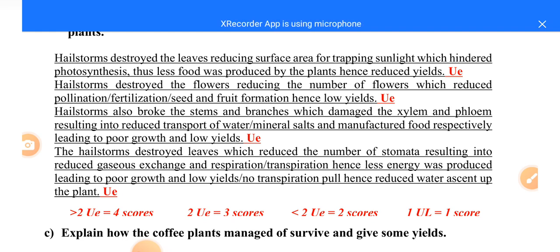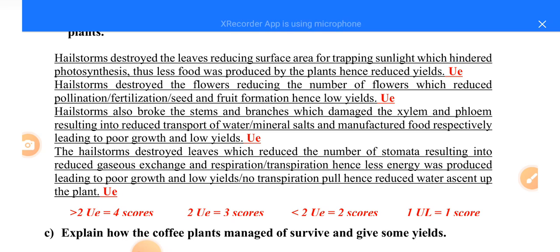Now, when we look at this question, they are describing the effect of the hailstorm on the plant structures. When the hailstorm destroys the leaves, automatically photosynthesis is not going to occur. Remember, when the hailstorm also destroyed the leaves, of course, the sites for carrying out gaseous exchange, the stomata, were definitely destroyed.